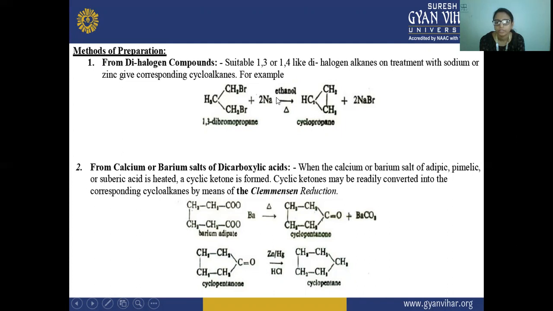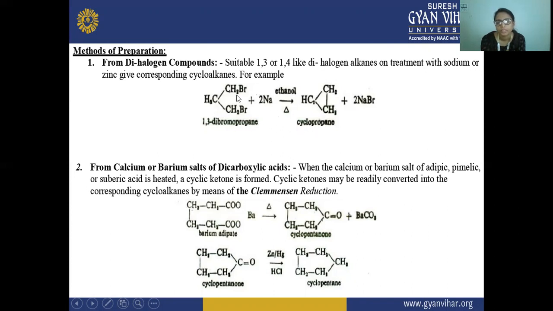We are treating it with ethanol, in the presence of this alcohol. We are heating it, and there is a formation of cyclopropane. So here cyclopropane is formed from this 1,3-dibromopropane.